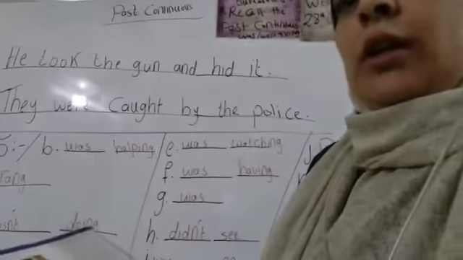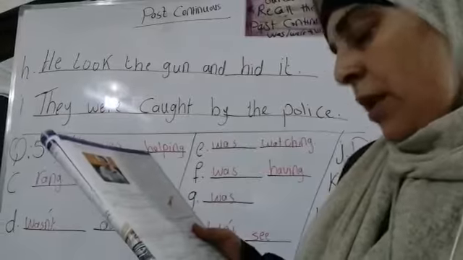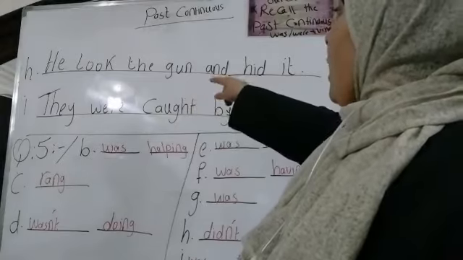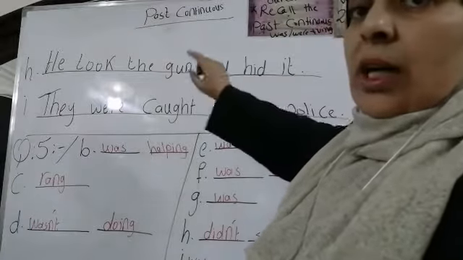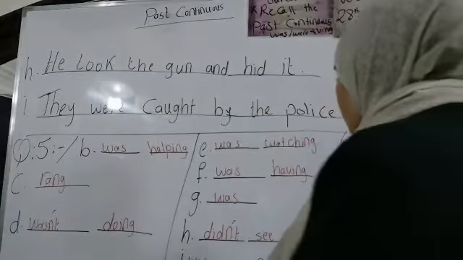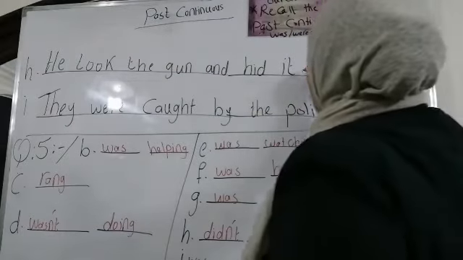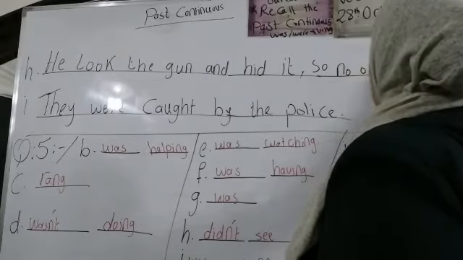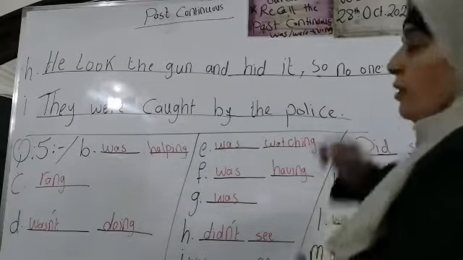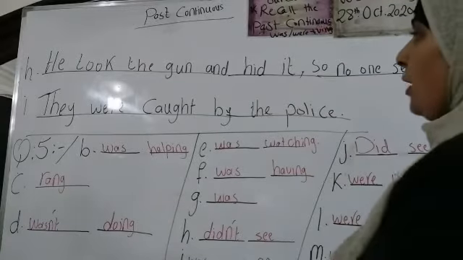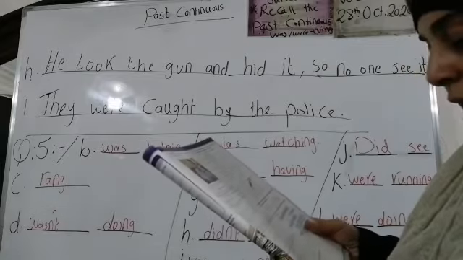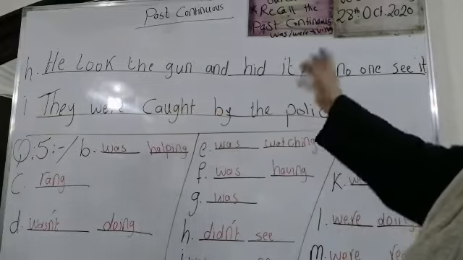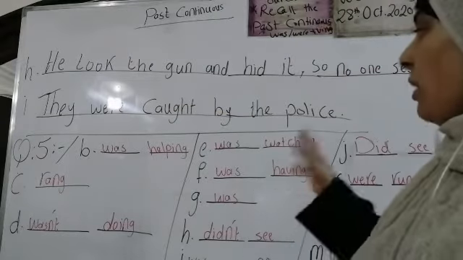Now, let's move to question number H. What did the young man do and why? He took the gun and hid it. Why? So no one sees it. Okay? Deal? Now, let's go to I. How did the story end? For example, they were caught by the police. Okay? They were caught by the police.